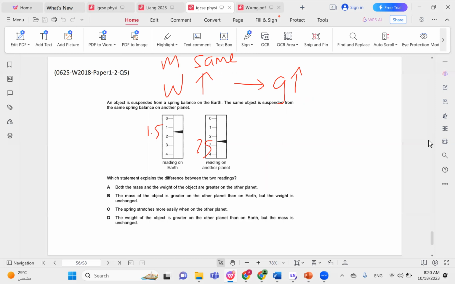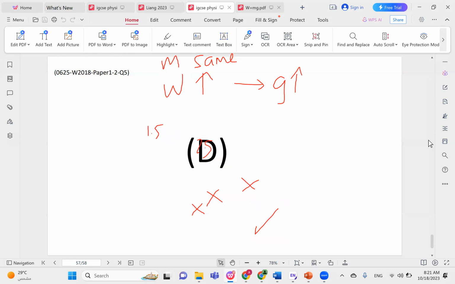So what statement explains the difference? Both the mass and weight of an object are greater on the other planet. This is incorrect. The mass is the same. The mass of the object is greater on the other planet. We don't need to continue reading. Again, this is wrong because the mass has to be the same. The spring stretches more easily when on the other planet. It has nothing to do with the planet, so this is incorrect. The weight of the object is greater on the other planet, but the mass is unchanged. This is the correct choice. Choice D is the correct choice.